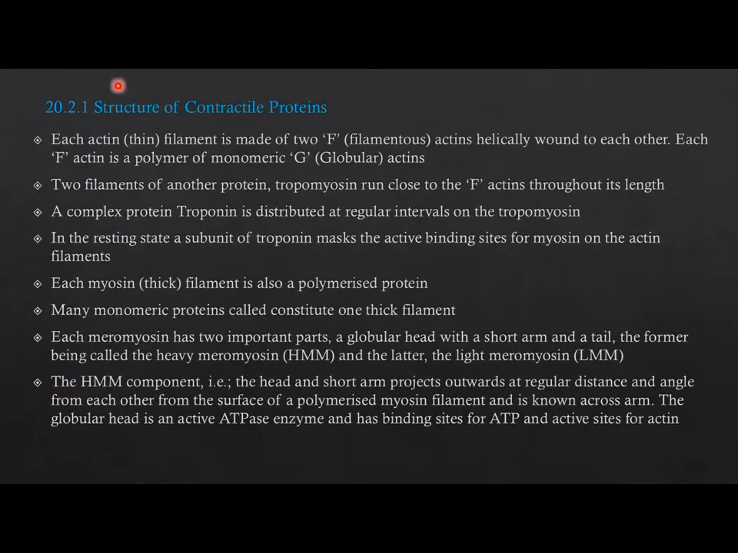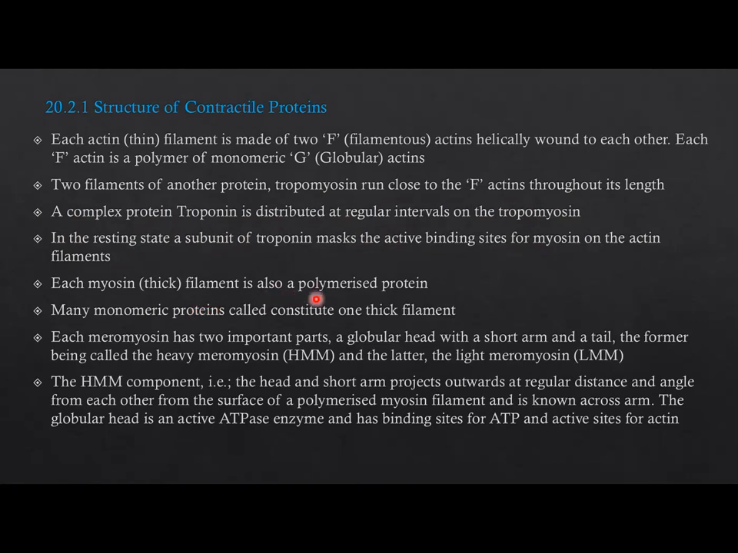Structure of contractile proteins. Actin is a thin filament. Each actin thin filament is made of two F, filamentous, actins helically wound to each other. Each F actin is a polymer of monomeric G, globular, actins. Two filaments of another protein, tropomyosin, run close to the F actins throughout its length. A complex protein, troponin, is distributed at regular intervals on the tropomyosin. In the resting state, a subunit of troponin masks the active binding sites for myosin on the actin filaments.